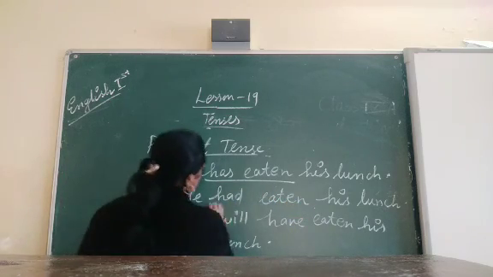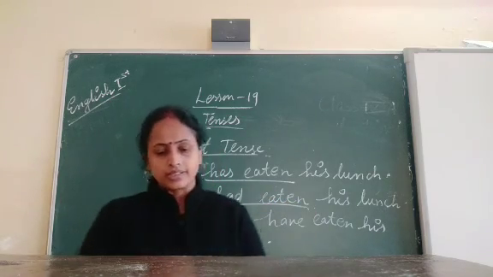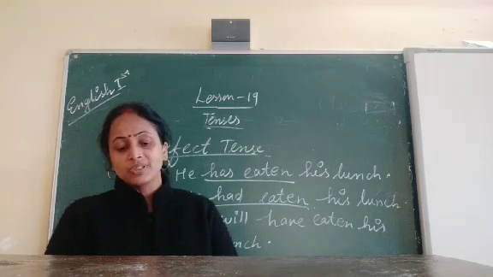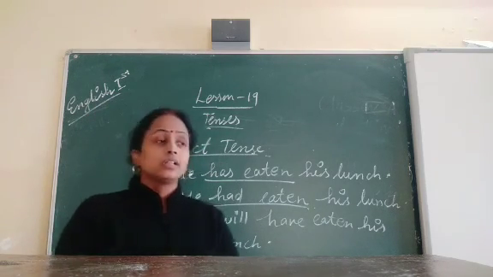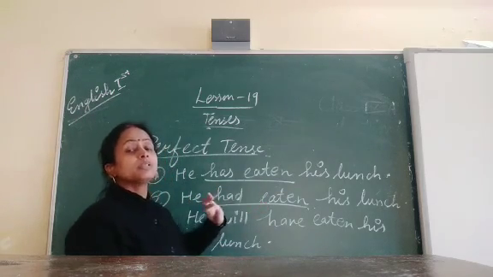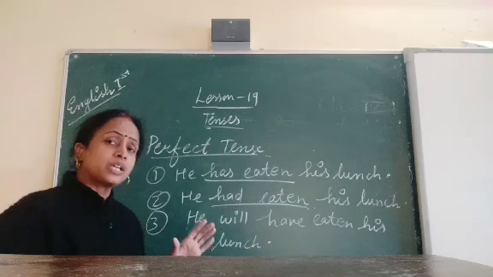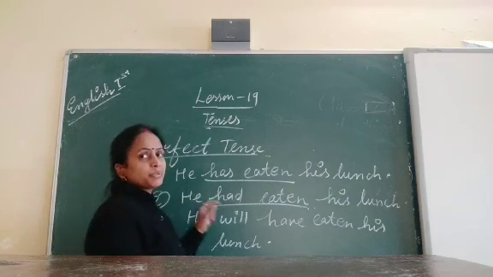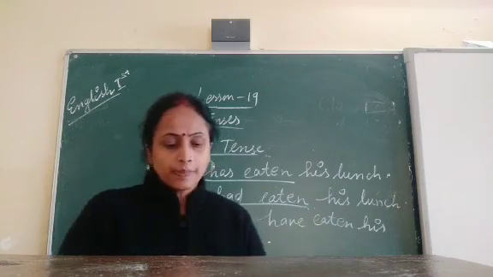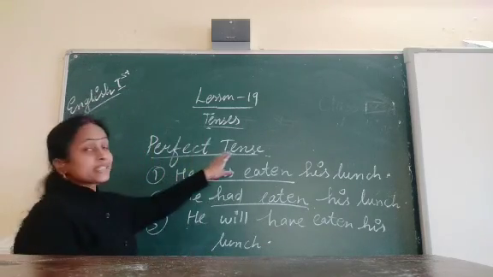Now, second, he had eaten. Had eaten means it tells us the action has been completed in the past time. So that's why this is an example of the past perfect tense.